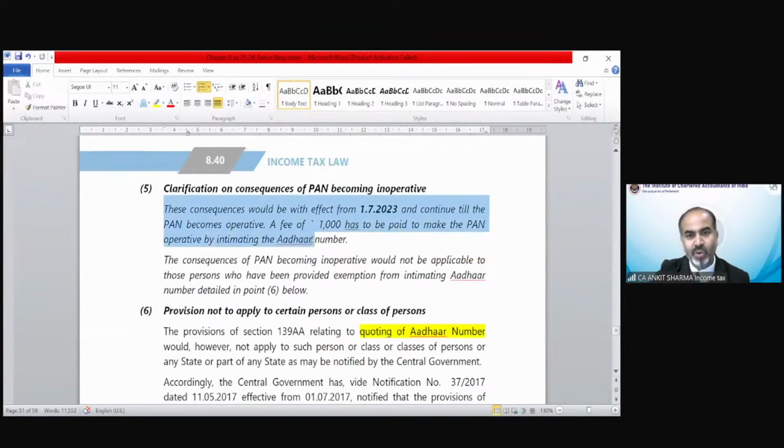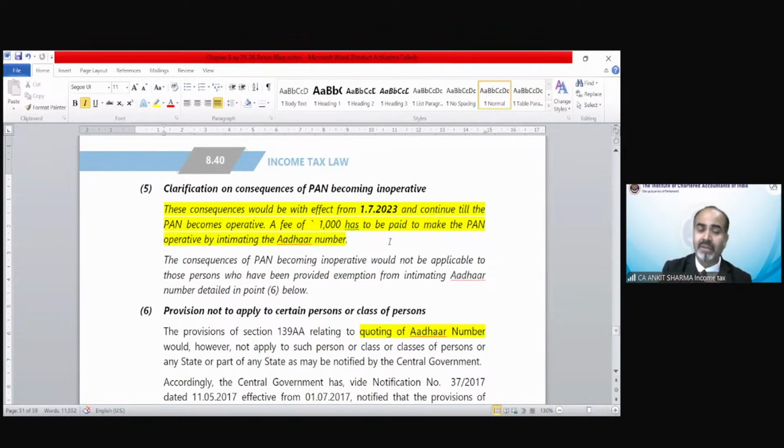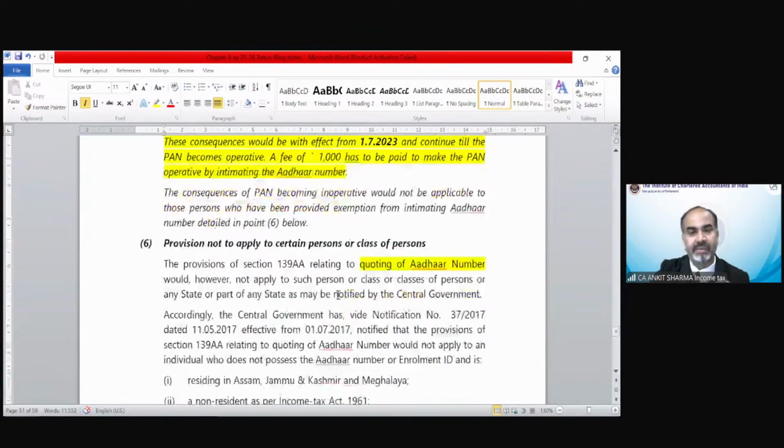From 1st July 2023, and continuing till the PAN becomes operative, a fee of 1,000 has to be paid. If the Aadhaar and PAN are not linked, that PAN number would be inoperative. And on or after 1st July 2023, if you need to link Aadhaar and PAN, or relink them, you have to pay 1,000 rupees for the purpose of that linking.